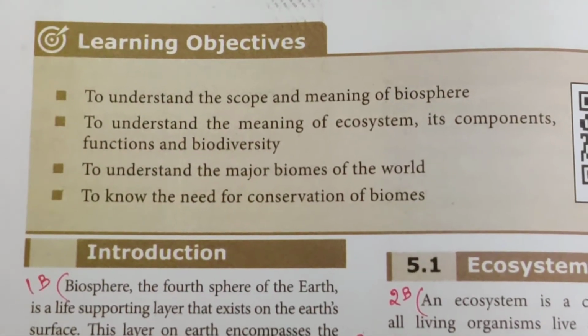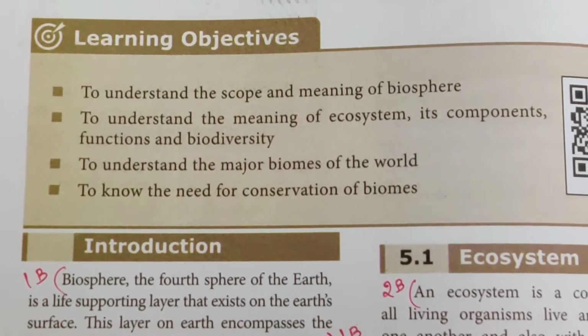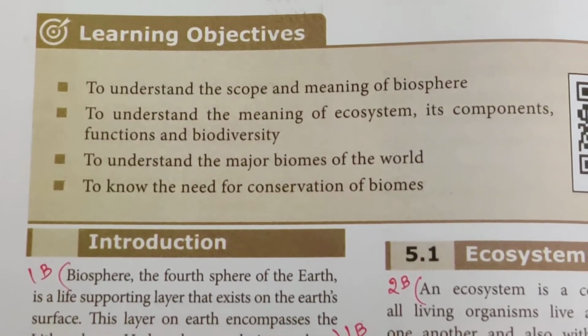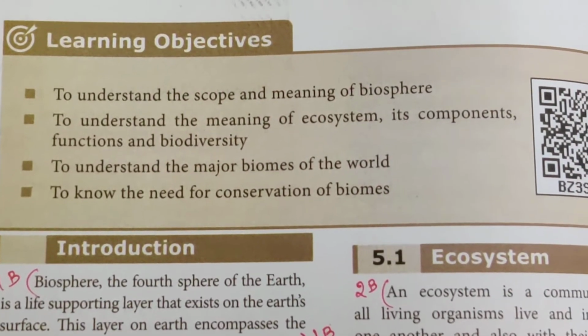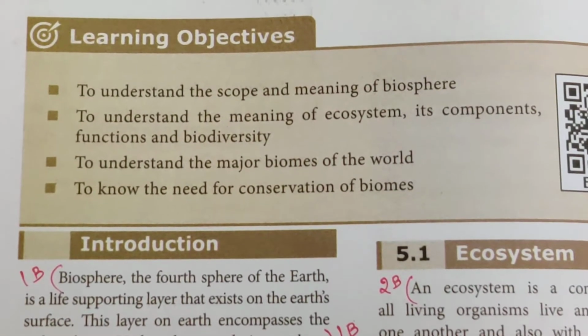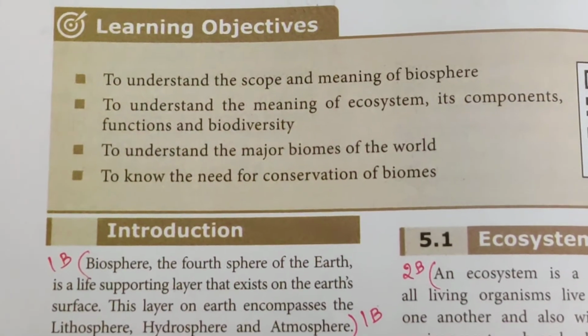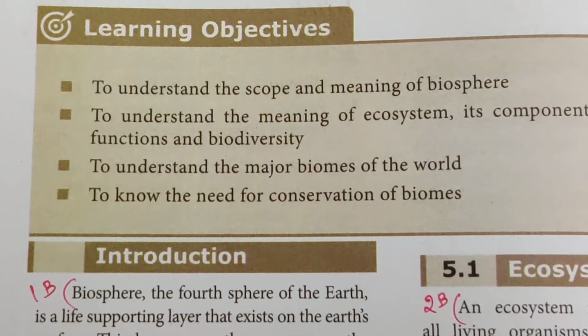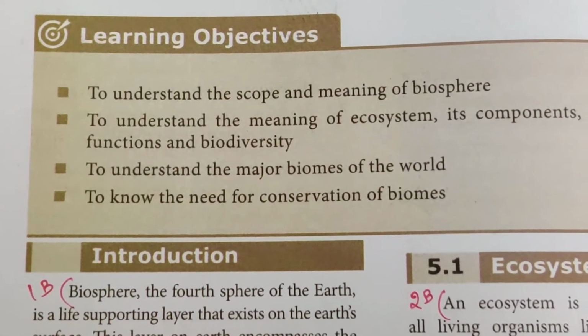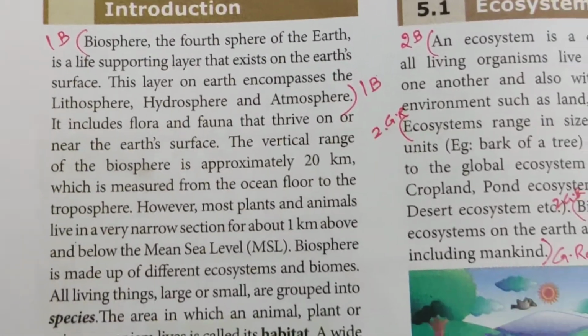We are going to learn to understand the scope and meaning of biosphere, the meaning of ecosystem, its components, functions, and biodiversity, the major biomes of the world, and the need for conservation of biomes. First, the introduction.